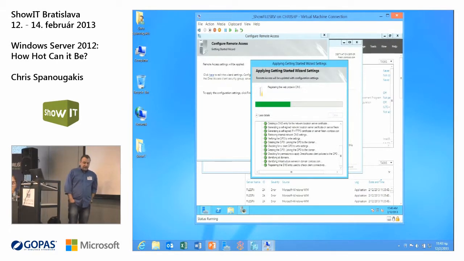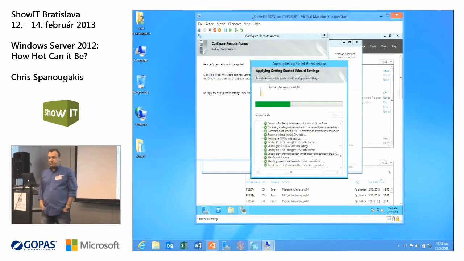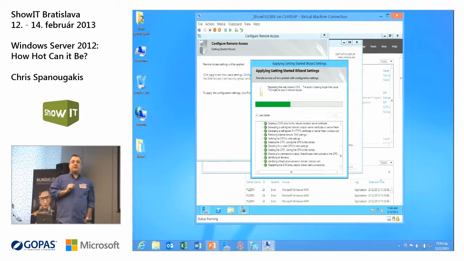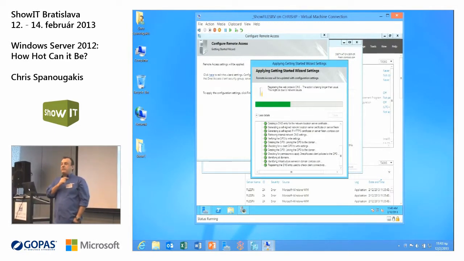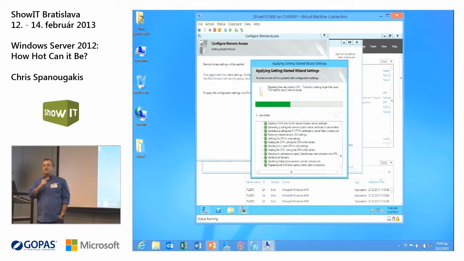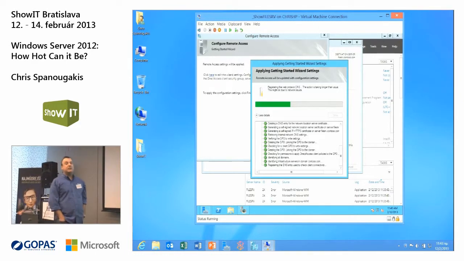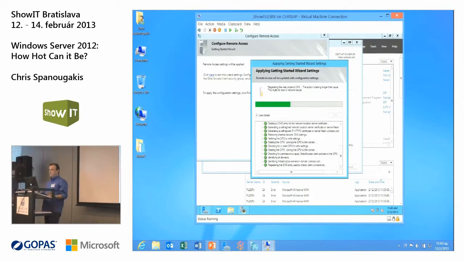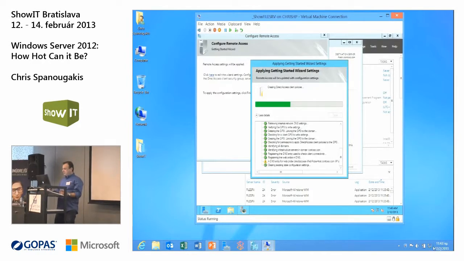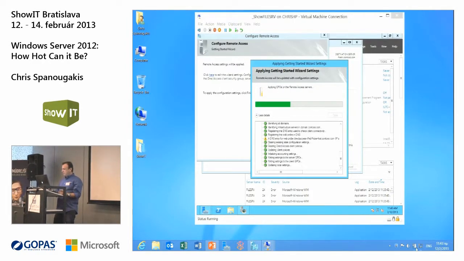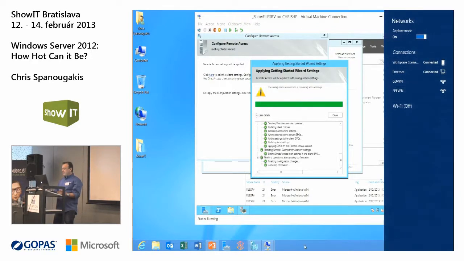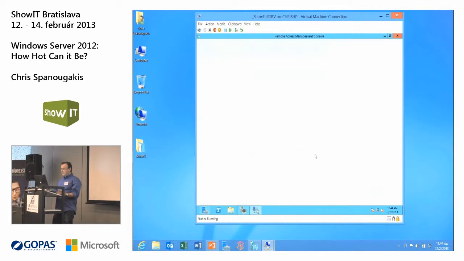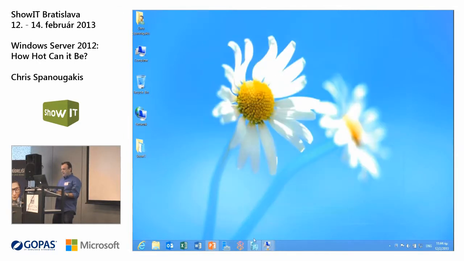The last time I tried to install direct access on Windows Server 2008 R2, it took me 3 days and I didn't manage to install it. And now with Windows Server 2012, I did it in 5 minutes. It's very, very simple. Okay, we'll leave this wizard running. The actual result is this one. You can just browse the network as soon as you have an internet connection. Okay, let's close this one. Let's click cancel. Let's go back to our slides.